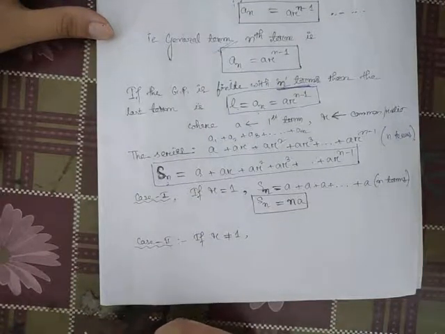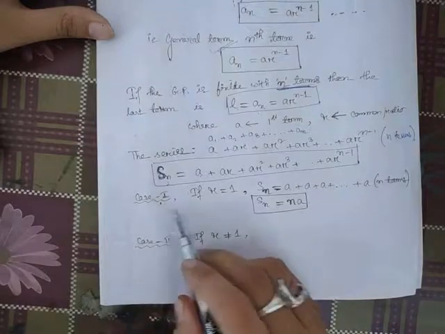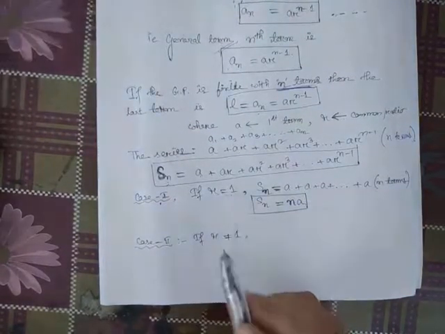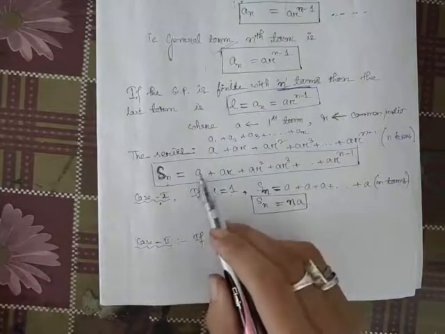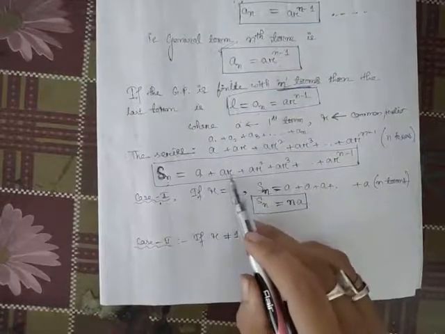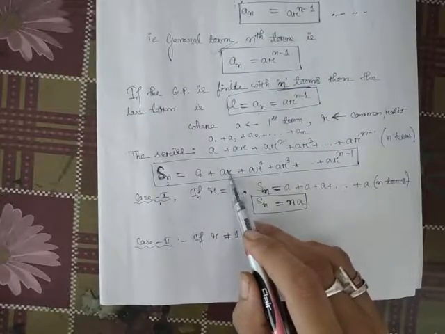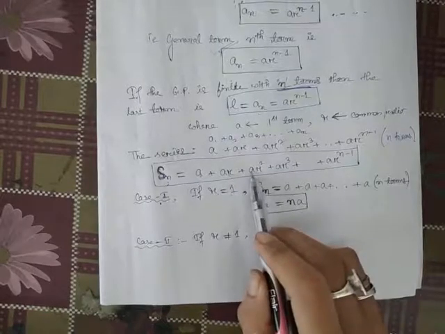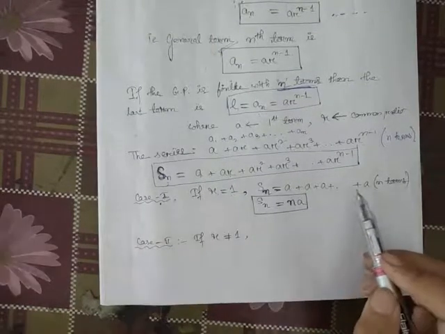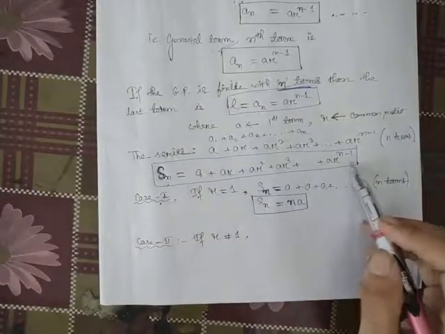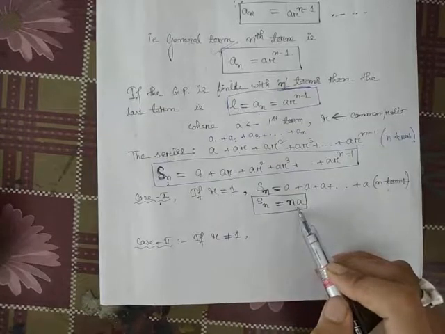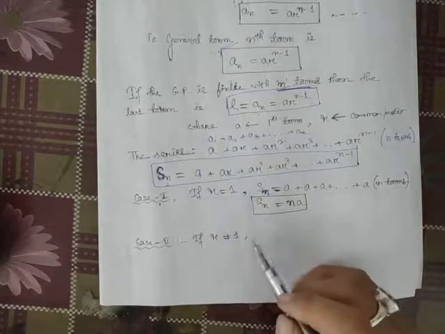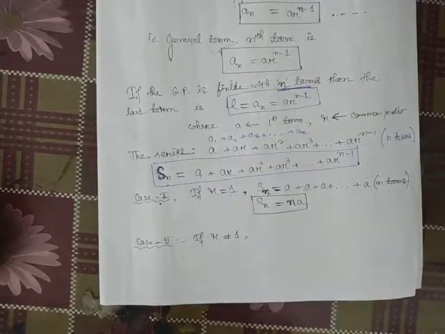Let us come to case 1. If r is equal to 1, r meaning the common ratio, then what is our Sn? With first term a and r equal to 1, every term is a: a plus a plus a, and so on. We have n terms, so Sn equals n into a. Next, the second case: if r is not equal to 1.